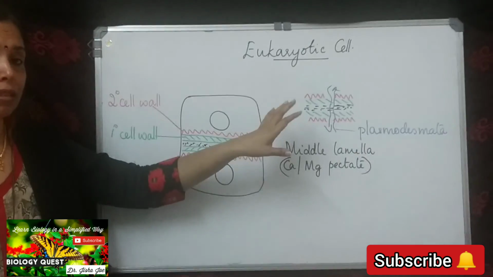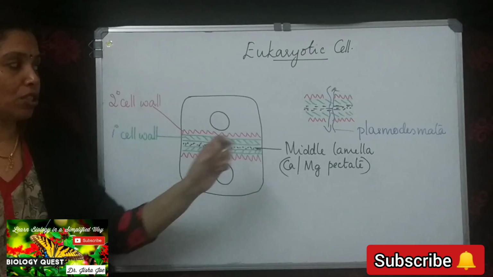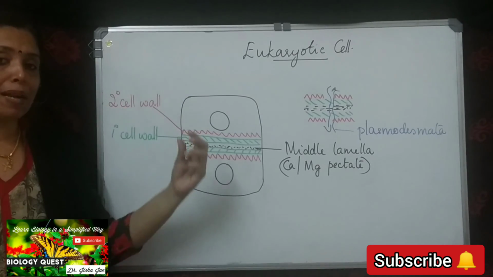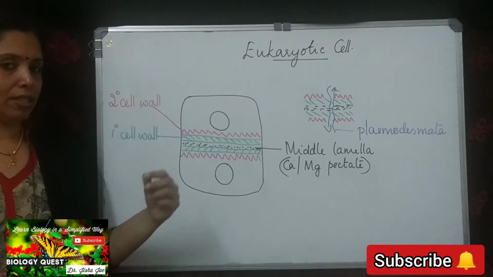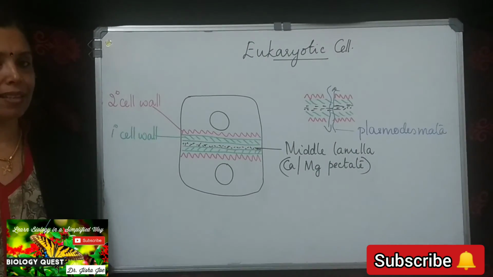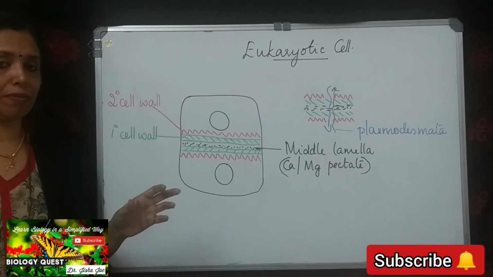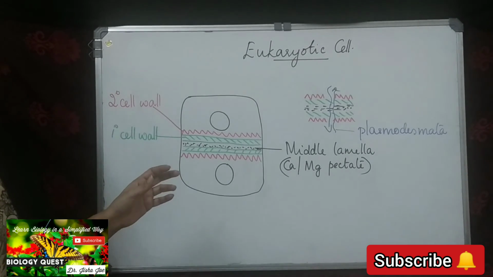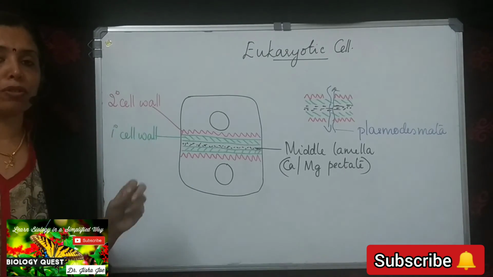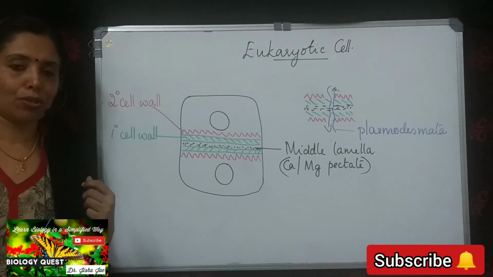And the cell wall has minute pores on it, where the deposition of the secondary cell wall is not taking place, and through these pores cytoplasmic connections exist between the adjacent cells. These cytoplasmic connections existing between the adjacent cells are called plasmodesmata. And we have also seen the functions of the cell wall. The cell wall gives protection to the cell, gives shape to the cell, helps in cell-to-cell interaction, and also it acts as a barrier preventing unwanted substances from entering into the cell.